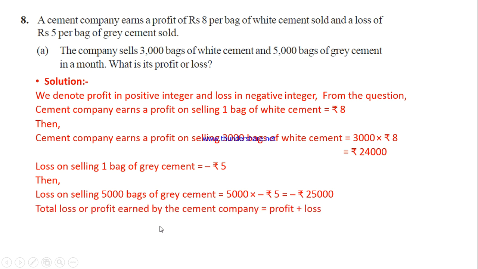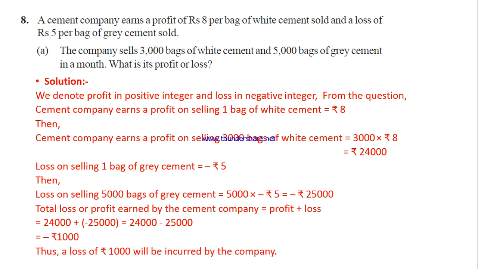So the total loss or profit earned by the cement company, how do we find it? We add the profit and loss. So profit is 24,000 plus loss minus 25,000. So 24 plus into minus 25,000, and like this subtract and take the greater number's sign, so minus 1,000. You are getting the solution with minus, meaning it is a loss. Thus a loss of rupees 1000 will be incurred by the company.